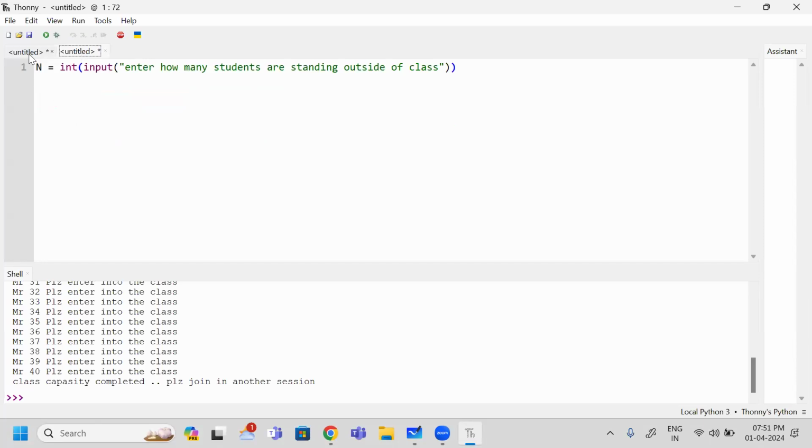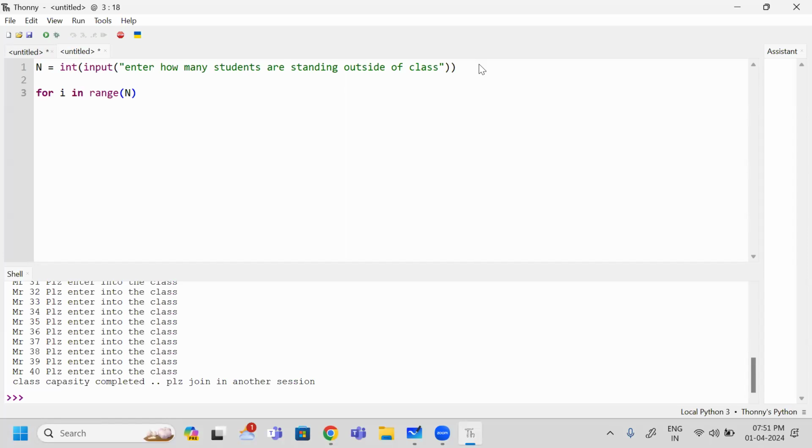Now, similarly, the same program I am going to write with the for loop. So as usual, I have taken n. Next, tell me how I am going to write. For i in, to count the numbers, I should use range. Which type of range should I use, with one argument or two arguments? If I write only one argument, range of n, what happens? It starts with 0.